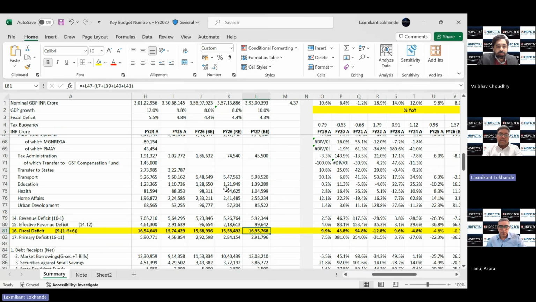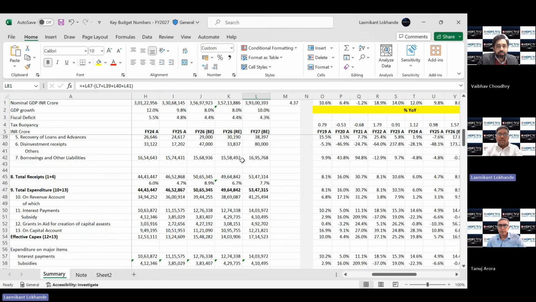But the number needs to be seen in the context of nominal GDP, as the absolute number is not an apples-to-apples comparison. So the target for FY'27 is 4.3% against 4.4% of GDP in FY'26 revised estimates. But if we look at decimal points, this is not 10 basis points, which is generally put out in the budget numbers. This is actually only 5 basis points.